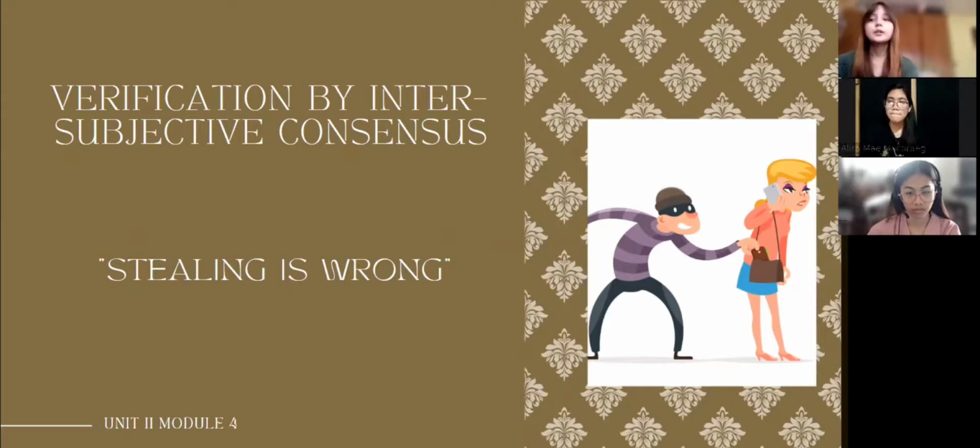So for example, the evaluative claim stealing is wrong. Everyone would definitely agree that stealing is wrong. Do you also agree that stealing is wrong? Definitely. The majority of the people would say it is. Without the knowledge of intersubjective consensus, we know that stealing is wrong because we were taught that it is against our principles and violates our moral principles. But by applying the knowledge of intersubjective consensus, we must know why stealing is considered wrong.